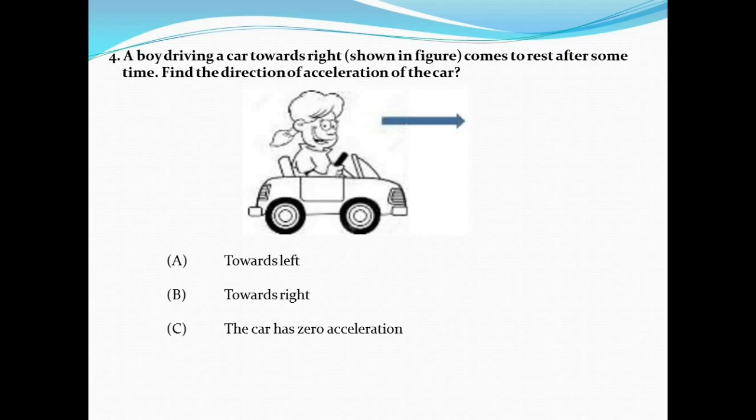Option C, the car has zero acceleration. We know that when we apply brake, the acceleration becomes negative. That means the direction of acceleration is always opposite to the direction of motion. So here correct answer is option A, towards left.